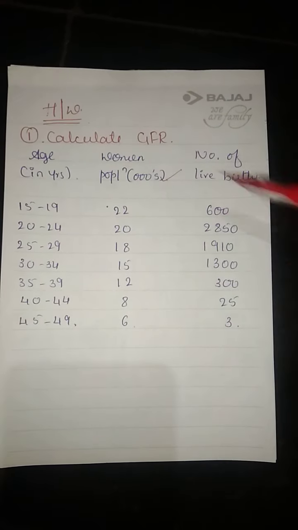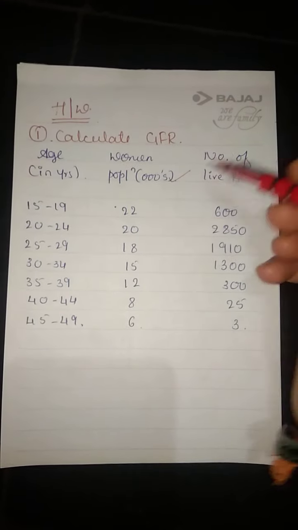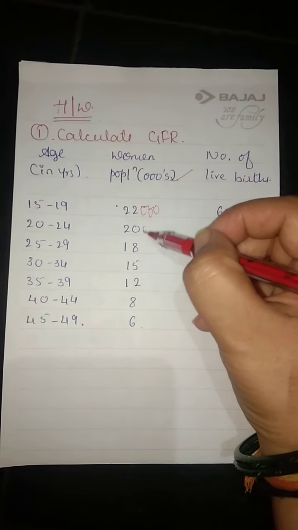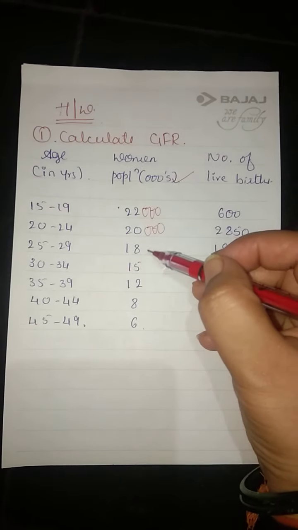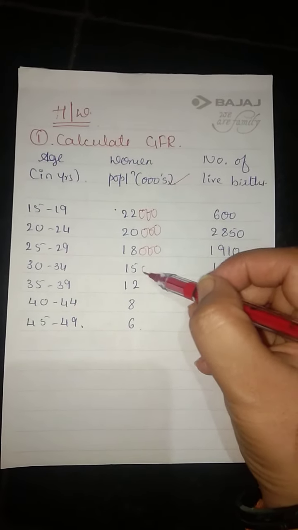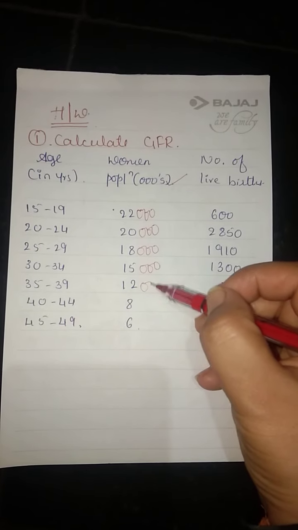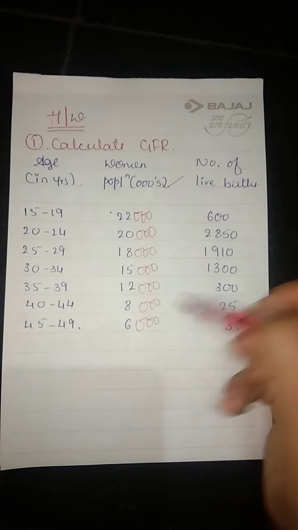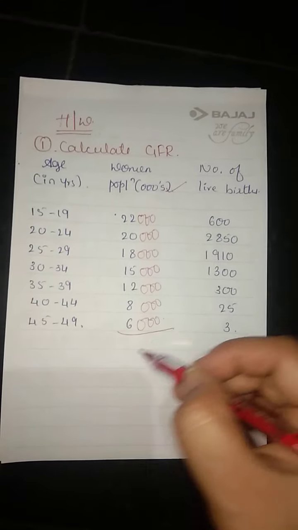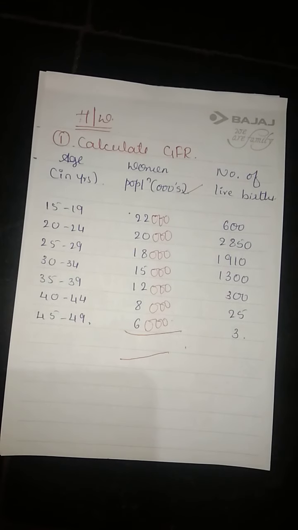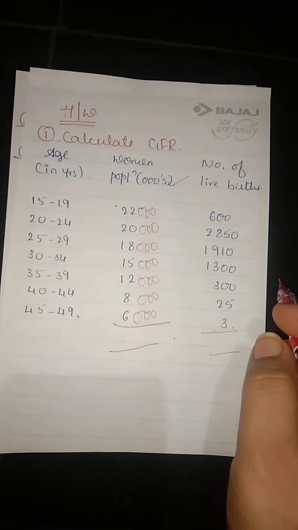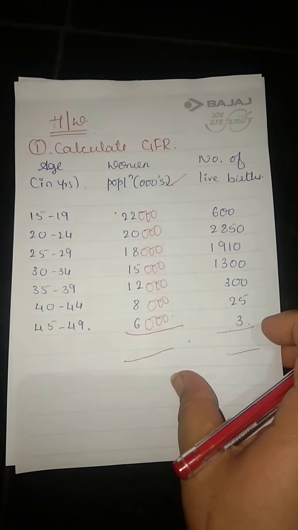While solving this example, you can write, instead of 22, 22,000, and here 20,000, and here 18,000, 15,000, to avoid confusion. Get the total of this, and again the total of this. Is it clear?